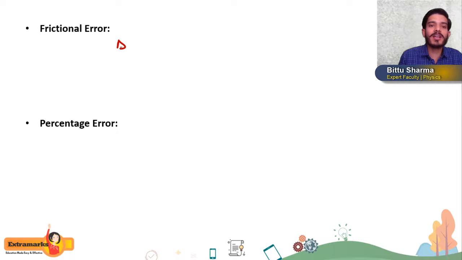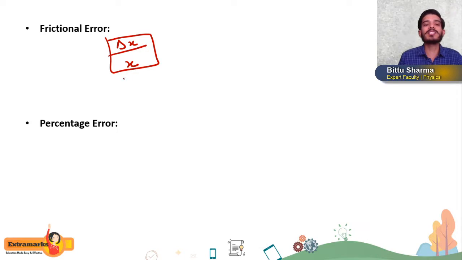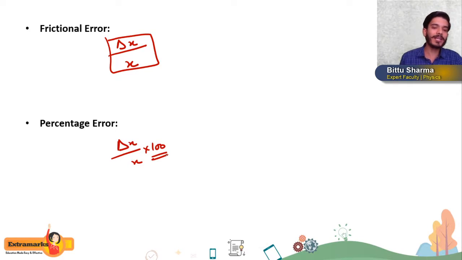Now what is fractional error, students? Suppose we are measuring any quantity x, the fractional error is delta x divided by x. If you want to calculate its percentage, it will be delta x by x into 100. Like this we can calculate errors.